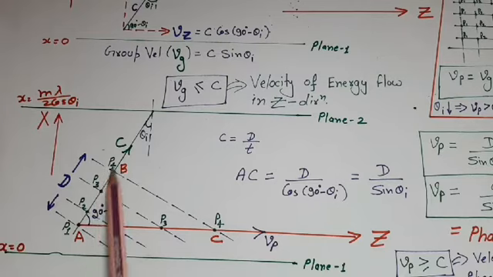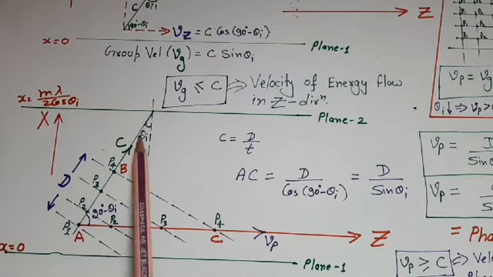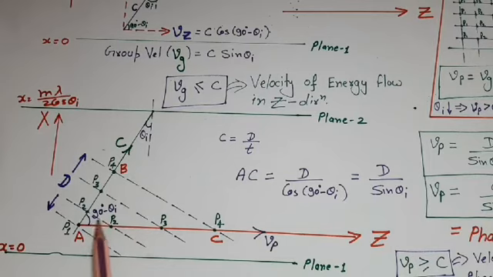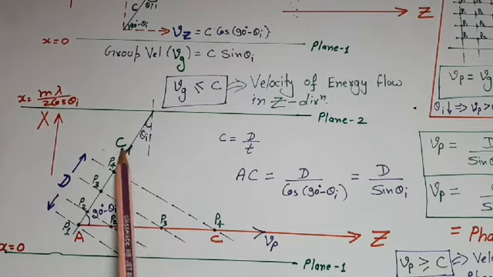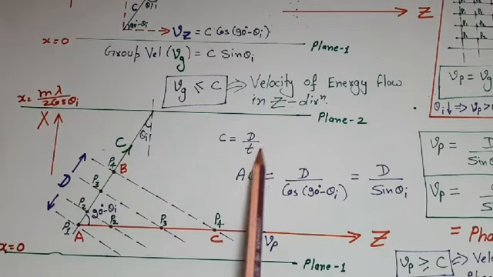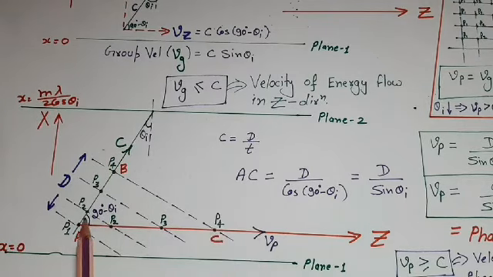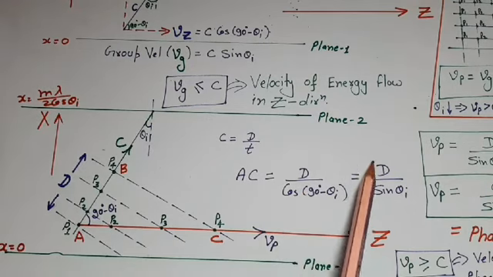Now we can calculate velocity in this direction also. Because this angle is theta I, then this angle would be 90 degree minus theta I. Now take this triangle ABC. Suppose this distance AB is capital D, which is travelled in small time t. Because in this direction velocity is c, therefore capital D upon small t is equal to c. Now by using trigonometry, if this distance is d, then this distance would be d upon cos of 90 degree minus theta, that is capital D upon sin theta.